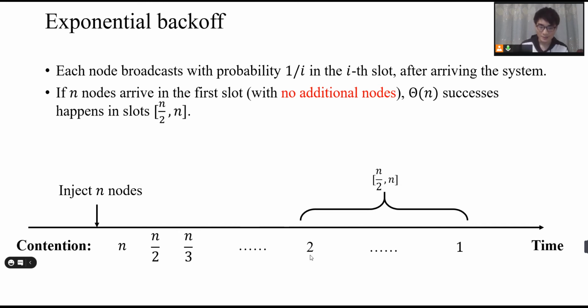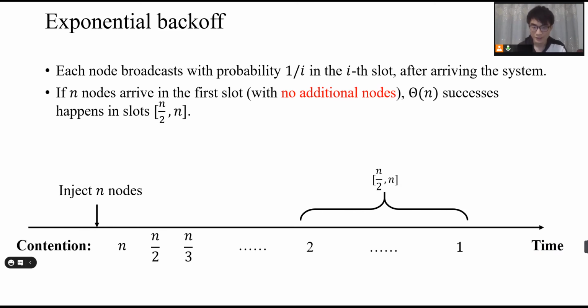With standard analysis, one can show that if the contention in the slot is constant, then the probability that the slot is successful is also a constant. Actually, in the interval n/2 to n, all the slots have constant contention, which means all of them have constant probability of success. That means Θ(n) successes happen in expectation, which is very good. So that's the power of exponential backoff.